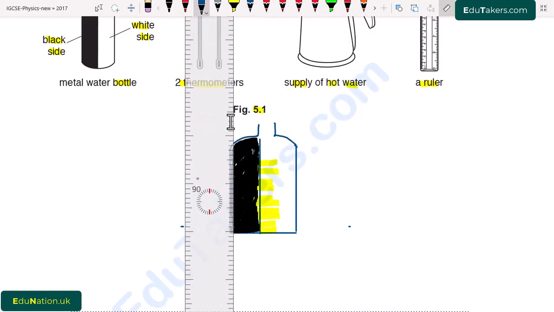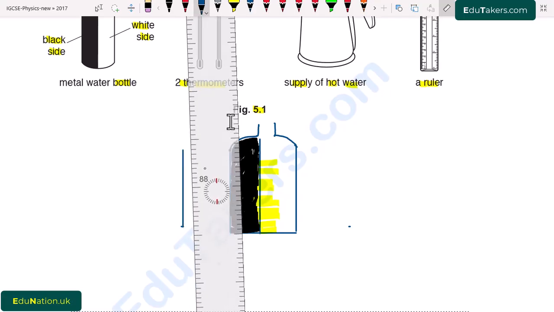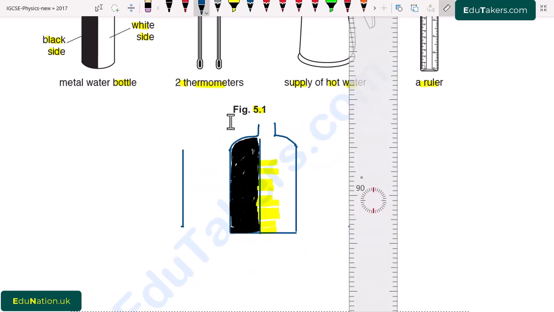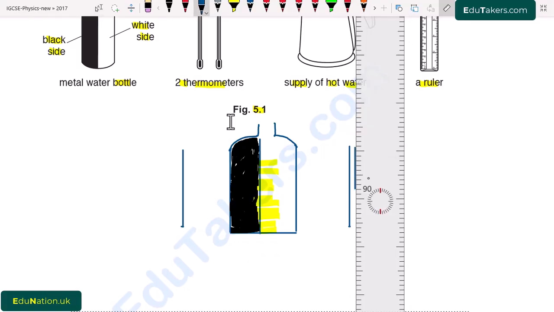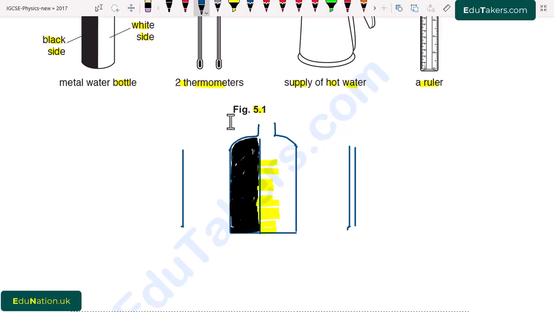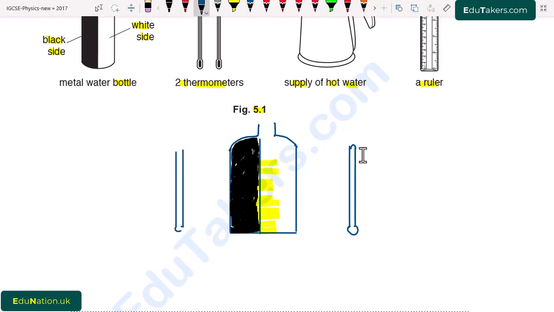So we place a thermometer at equal distance on both sides of this bottle.